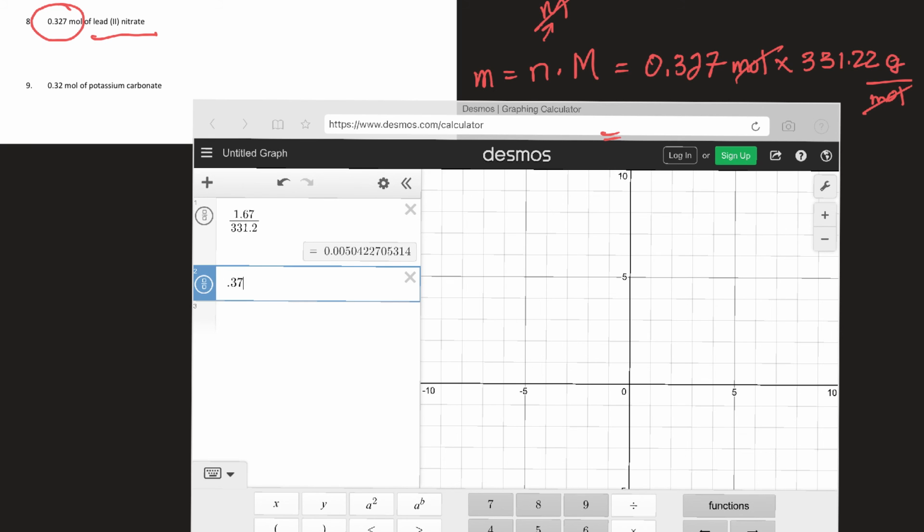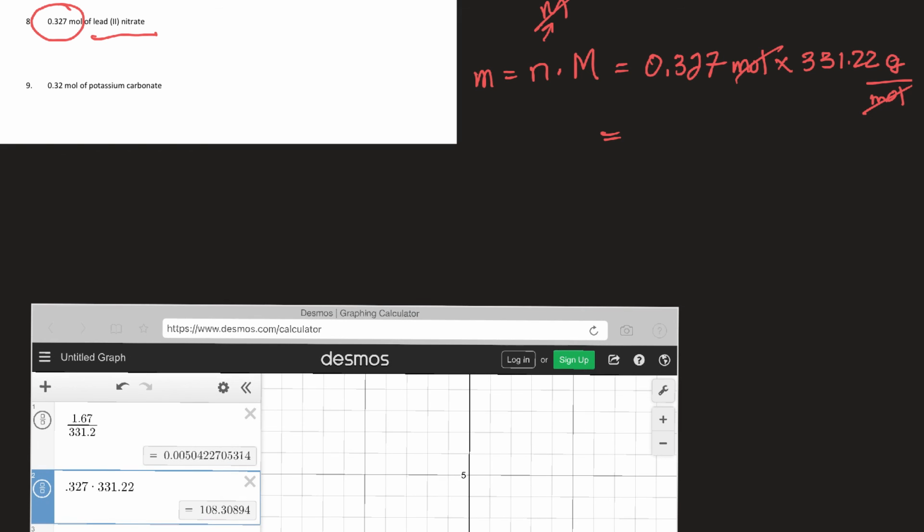0.327 times 331.22. So 108.3894. Okay, in my question, 3 sig figs, 5 sig figs, weakest link, so 3 sig figs.